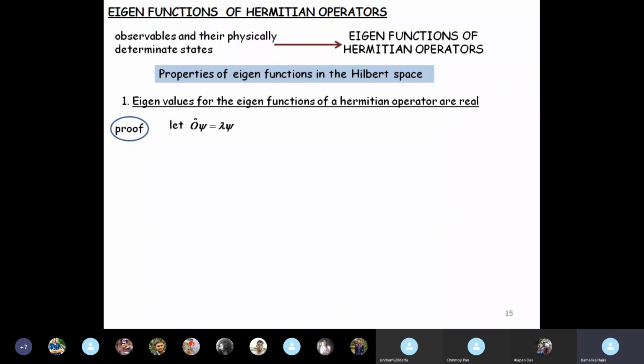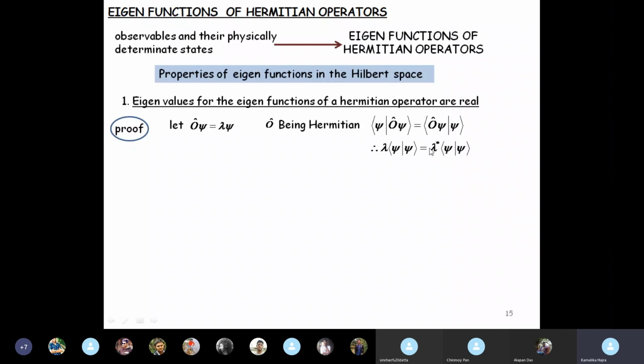Suppose we consider this eigenvalue equation O psi equal to lambda psi. All right. Now, since O is Hermitian, therefore this relation is true. But O psi equal to lambda psi, so lambda is a constant number. So you take lambda outside the bracket. So this becomes an inner product of psi. And this O psi is simply the complex conjugate.